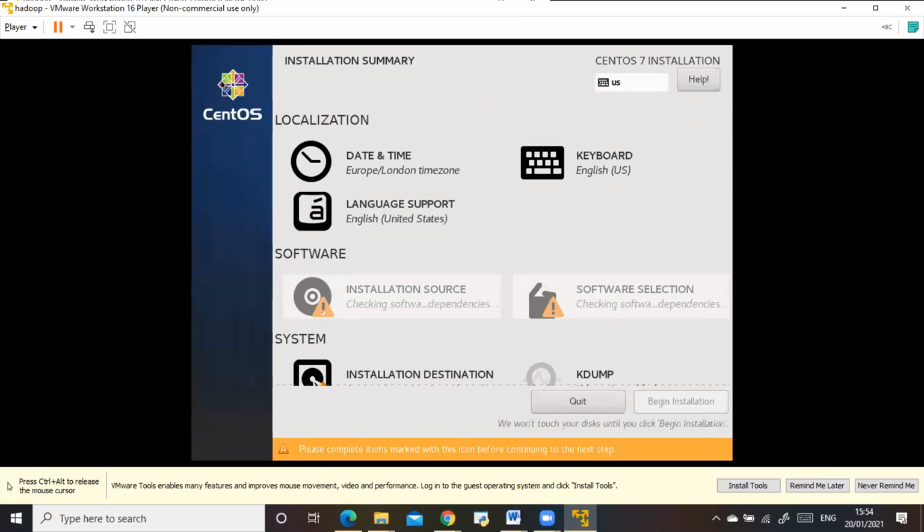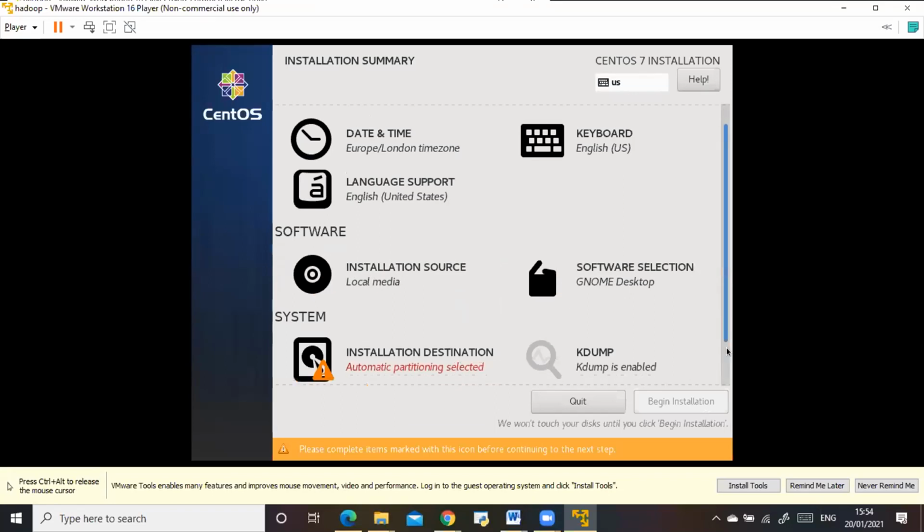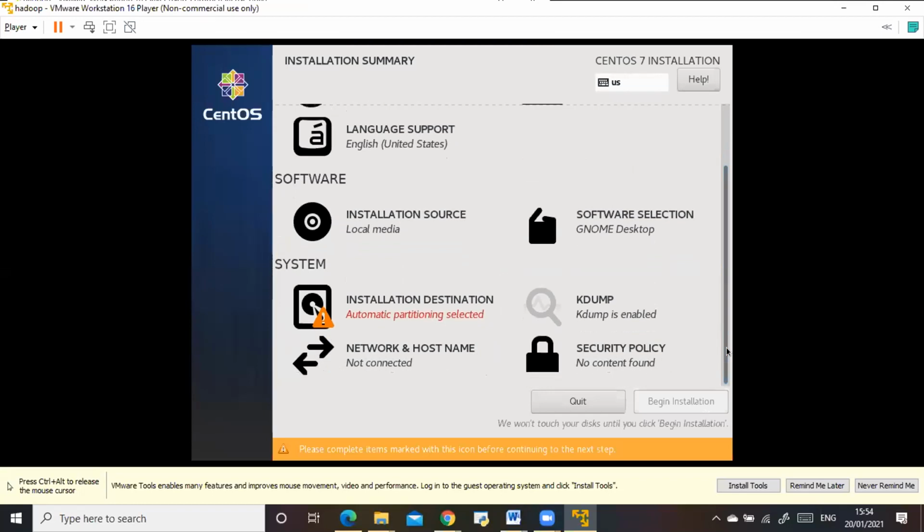It is going to check whether those dependent files are there in the ISO image location that we have given. The ISO software that we have given, right? So it is checking for those software dependencies and yes, it is fine. Scroll down now. There you see under system installation destination, a warning message is shown. Click on that.